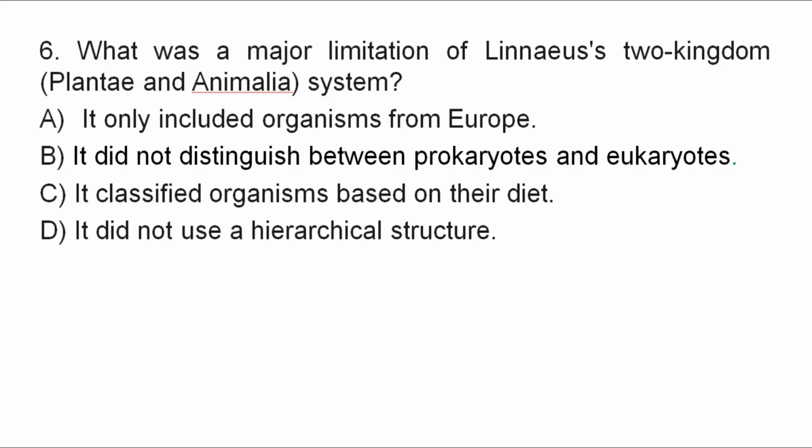Question number 6. What was a major limitation of Linnaeus' two-kingdom system, that is Plantae and Animalia? A, it only included organisms from Europe. B, it did not distinguish between prokaryotic and eukaryotic organisms. C, it classified organisms based on their diet. D, it did not use a hierarchical structure.